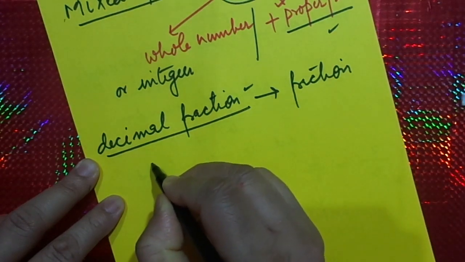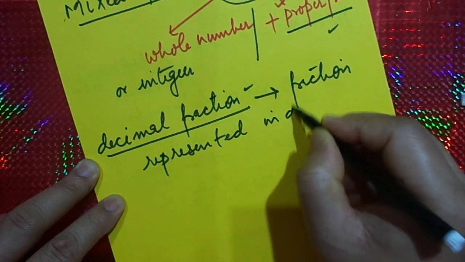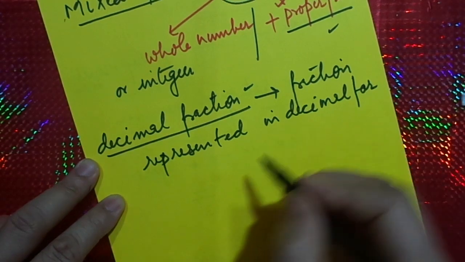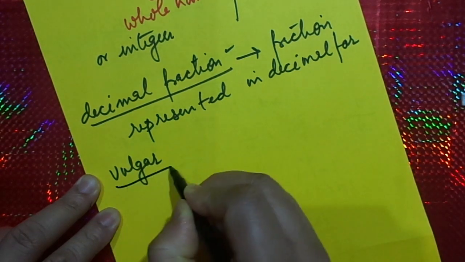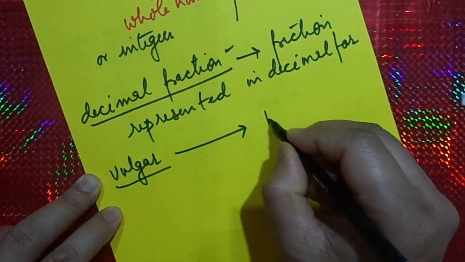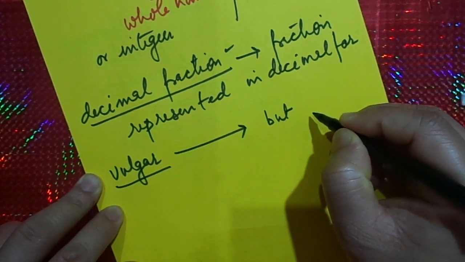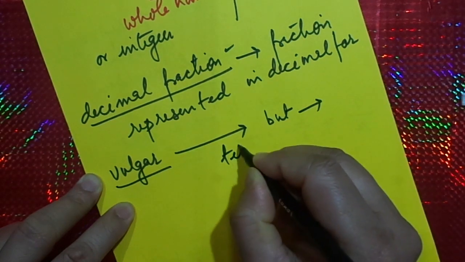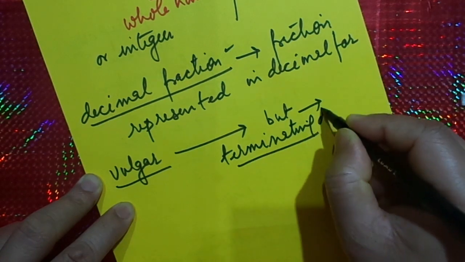Naturally, all vulgar fractions can be represented in decimal form, but what we are talking about is a terminating decimal. Terminating means which ends.